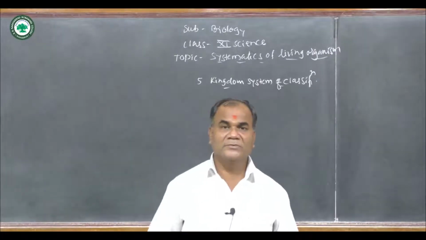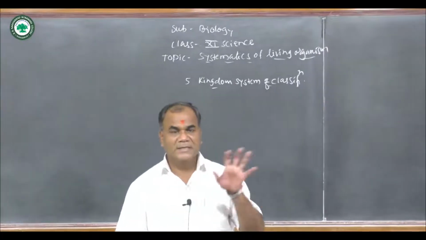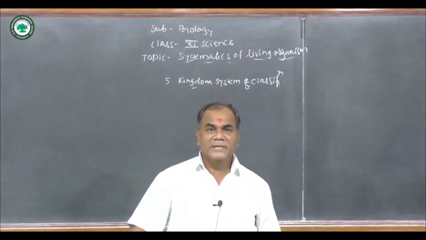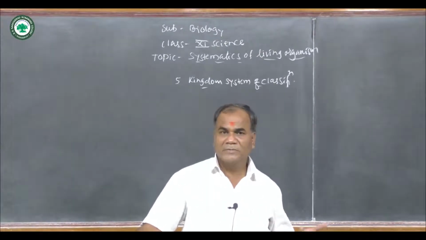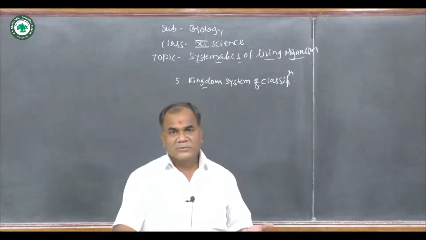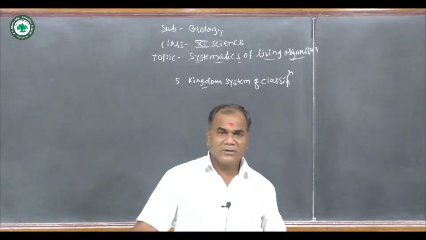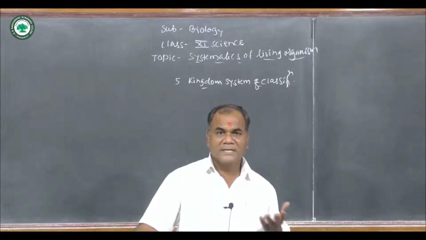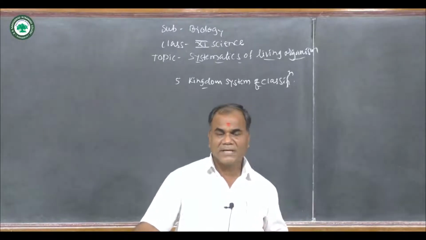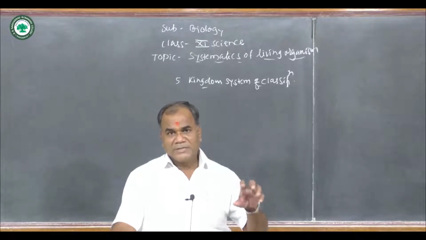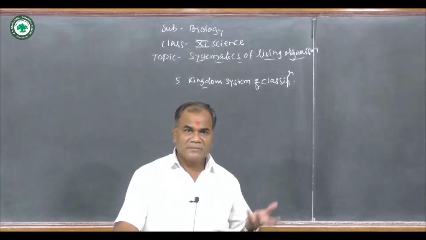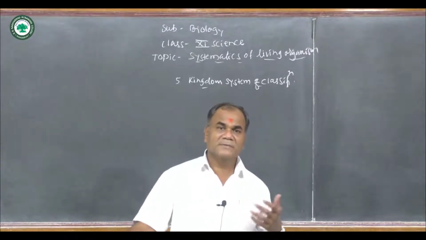If we keenly observe the surrounding environment, so many types of plants or organisms can be found, from unicellular to multicellular organisms. Among these, plants and animals are different. Their habitats are also different, so their modes of nutrition are also different. Some are autotrophic, some are heterotrophic, some are parasitic, some are saprophytic.